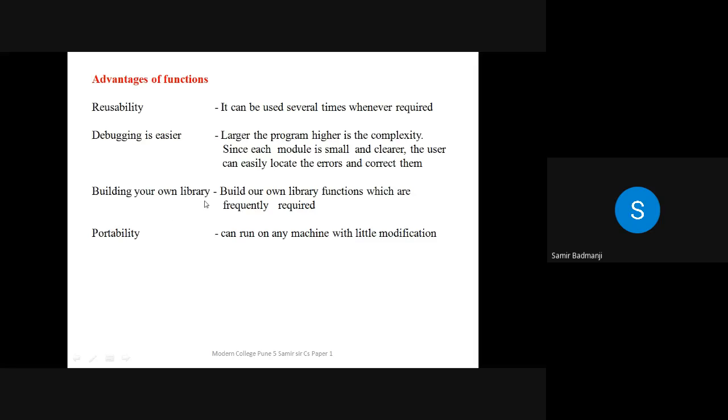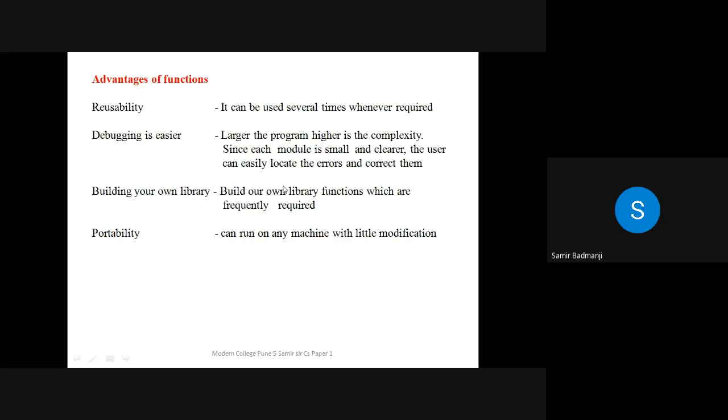Now, building your own library functions. Suppose tomorrow you have created a function for sorting an array. There is no need to write the program for bubble sort again. If you just call that function and pass the numbers to it, automatically the numbers will be sorted. Similarly for searching: suppose you want to search for a particular number or name in some program.